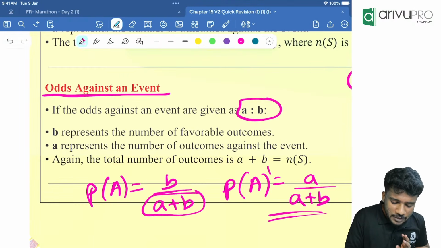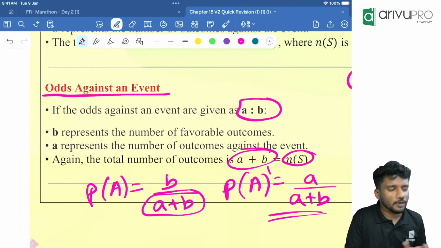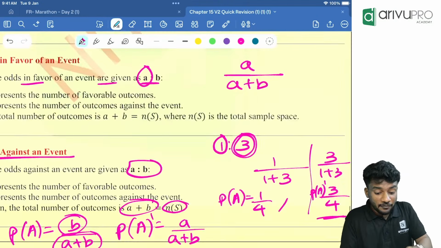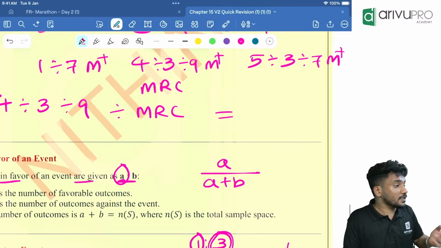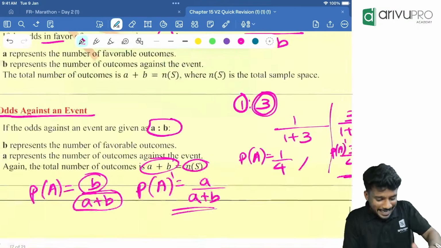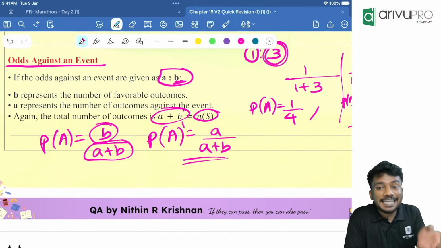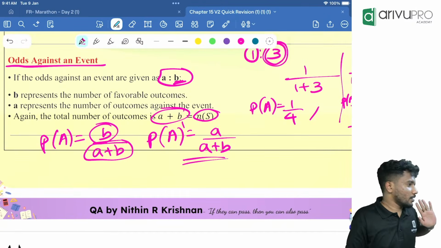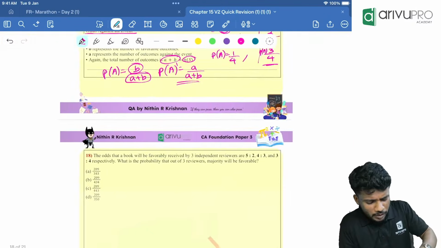Now why A plus B? Because N of S value is always A plus B. Then in favor means we will take the first term as P of A. Okay. Against means we will take the second term for P of A. Remember this. Okay. Now we will solve a question.